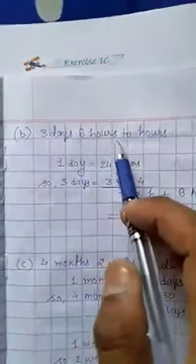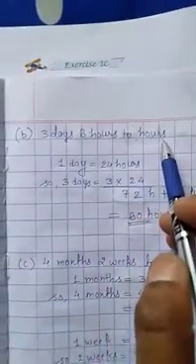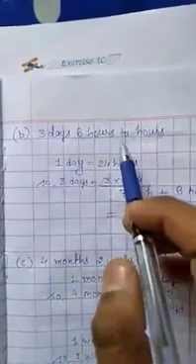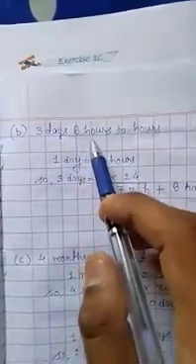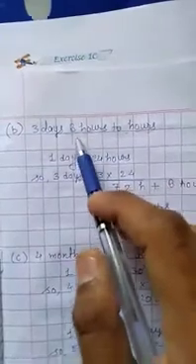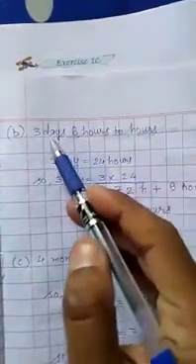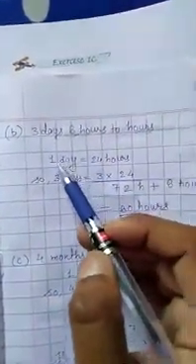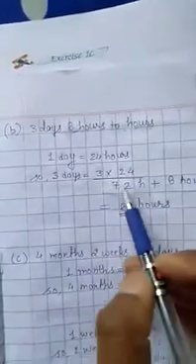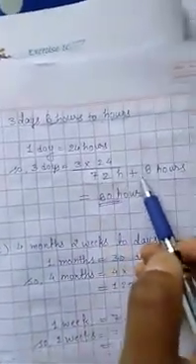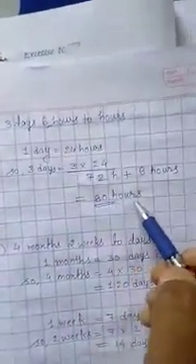Now question number B. 3 days 8 hours to hours. We will convert days into hours, but we can't convert hours into hours because we already have hours. So we will add after converting days into hours. We know very well 1 day equals to 24 hours. So 3 days equals to 24 multiplied by 3. It will be 72 hours plus 8 hours. 72 plus 8 equals to 80 hours.